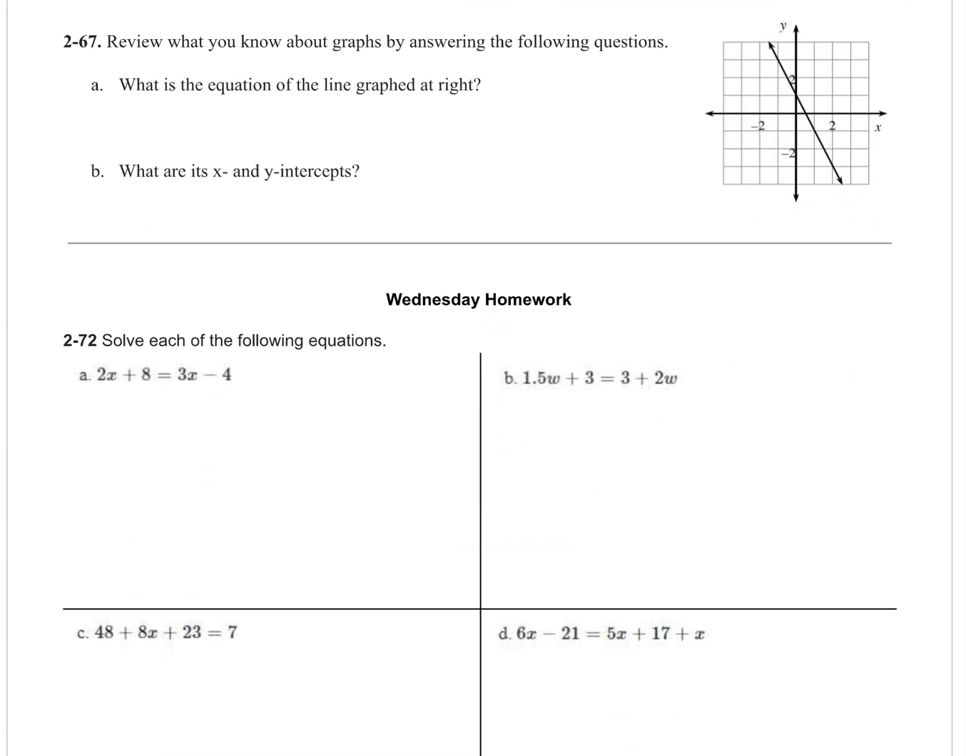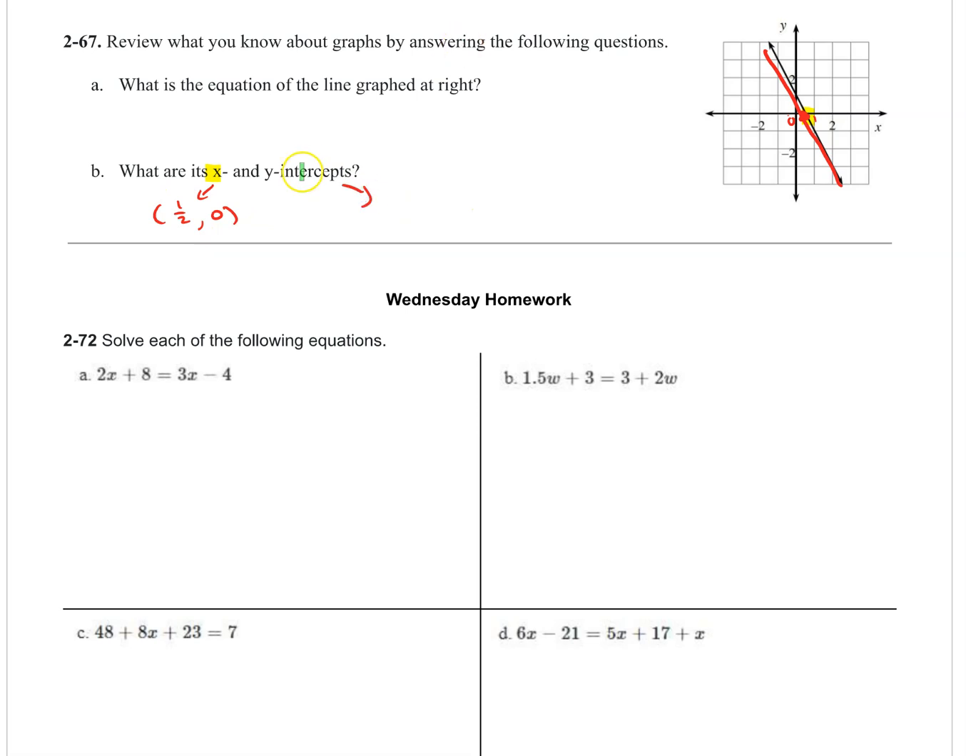2-67. Review what you know about graphs by answering the following questions. What is the equation of the line graphed at the right, and what are its x and y intercepts? Let's find the x-intercept first. The x-intercept is where the line hits the x-axis. I'm going to say it hits the x-axis right in between 0 and 1. So the x-intercept is 1/2, comma, 0.